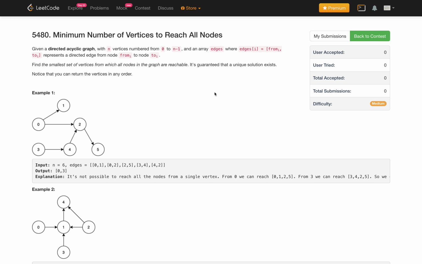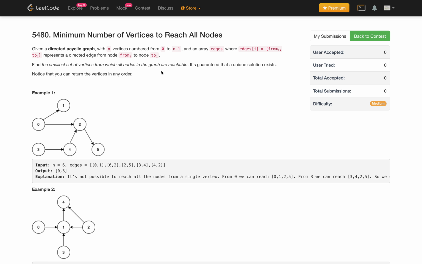Let's solve the problem minimum number of vertices to reach all the nodes in a graph, directed graph. So given a directed acyclic graph with n vertices numbered from 0 to n minus 1 and an array edges where edges[i] is a pair [from_i, to_i], representing a directed edge from the node from_i to to_i. So find the smallest set of vertices from which all the nodes in the graph are reachable.